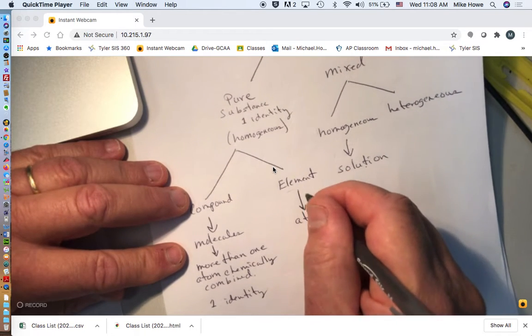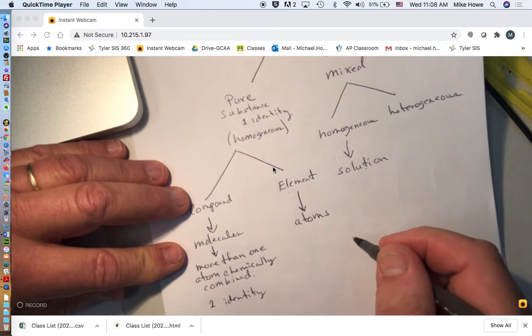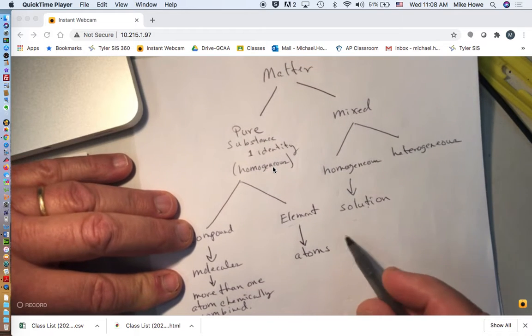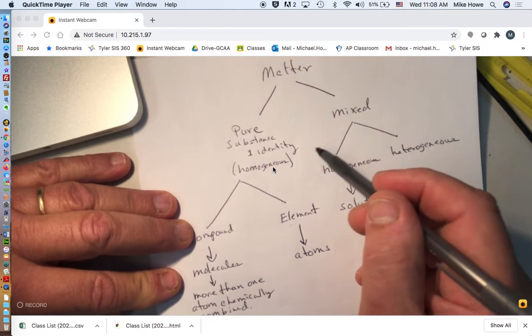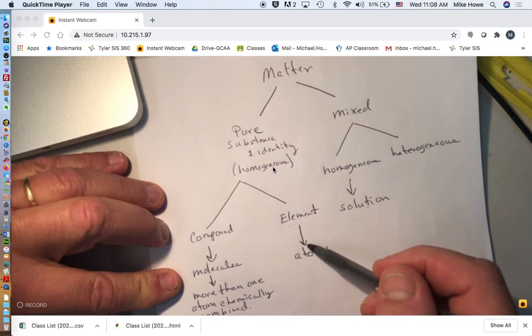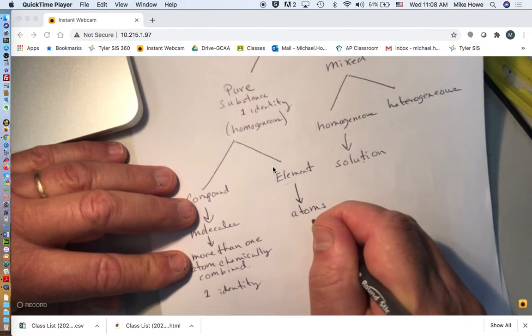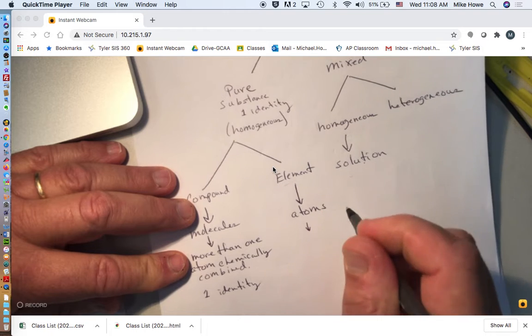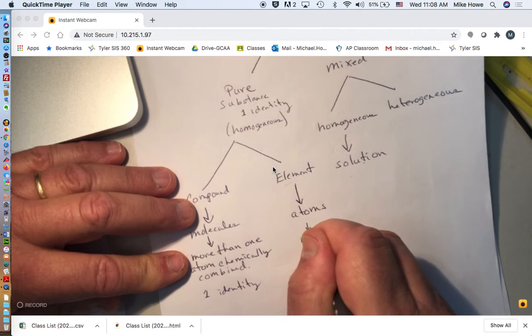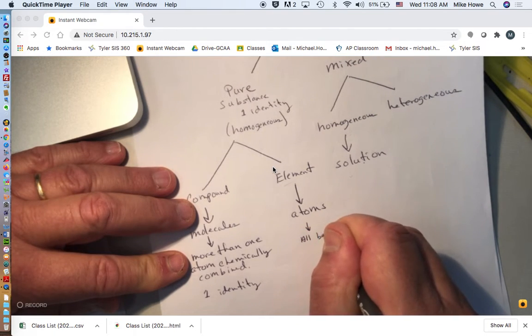And today we're going to focus on atoms. So I'm going to zero in on this part of the little chart. So matter, it's pure or it's mixed. If it's pure, it's a compound or an element. Elements are made of atoms. We're going to talk about atoms in class today. So atoms within an element are all basically alike. There are some differences, but they're basically the same.